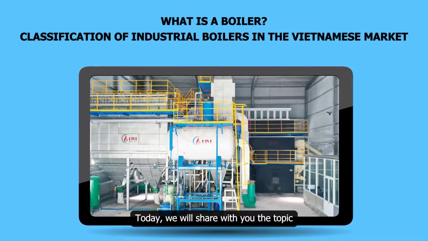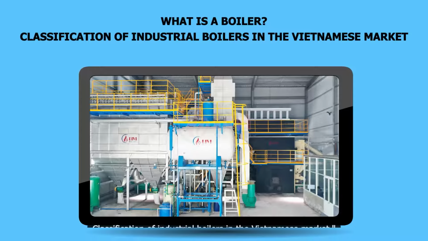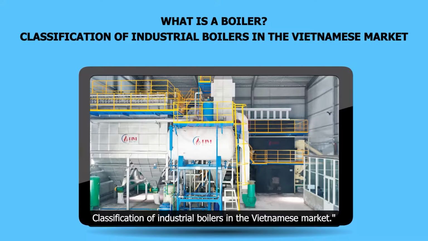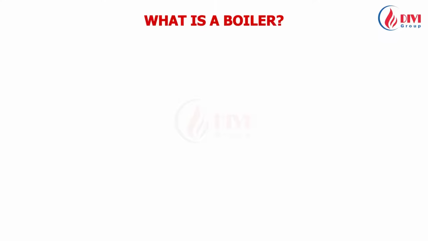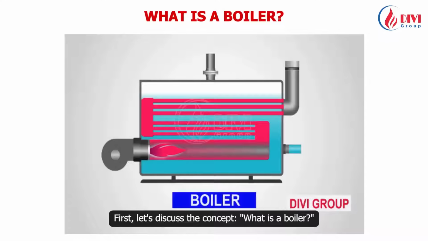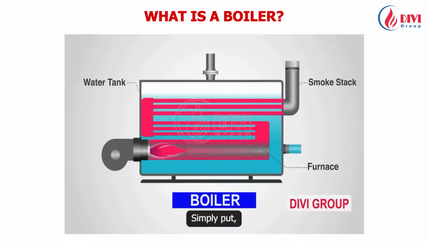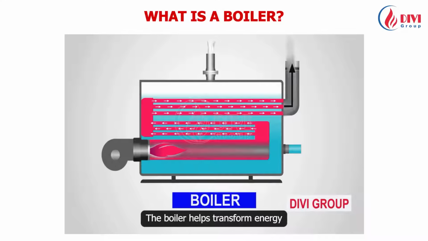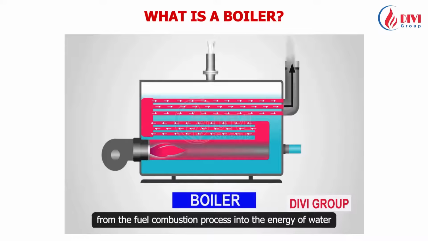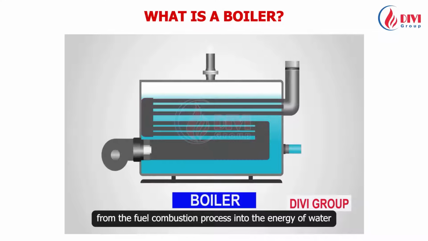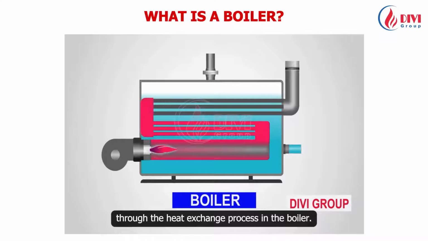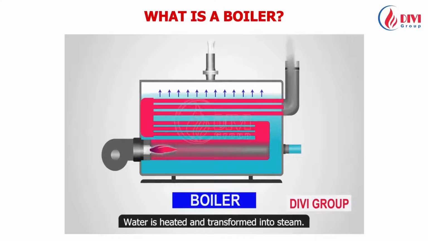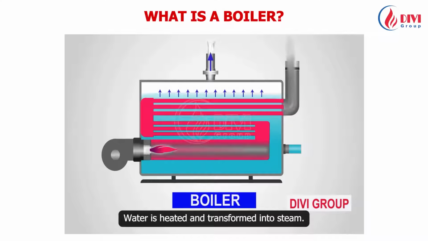Today, we will share with you the topic: what is a boiler, and the classification of industrial boilers in the Vietnamese market. First, let's discuss the concept. What is a boiler? Simply put, a boiler is a sealed device that contains water. The boiler helps transform energy from the fuel combustion process into the energy of water through the heat exchange process in the boiler. Water is heated and transformed into steam.